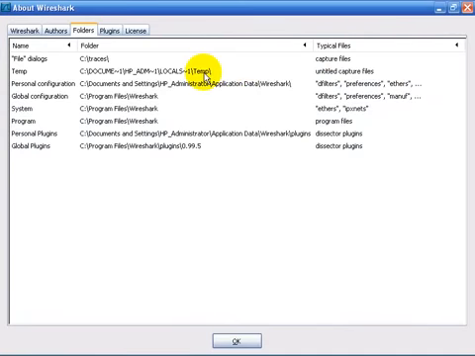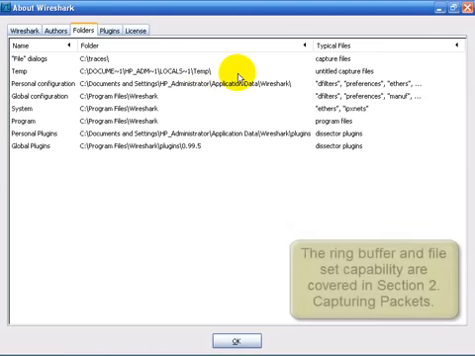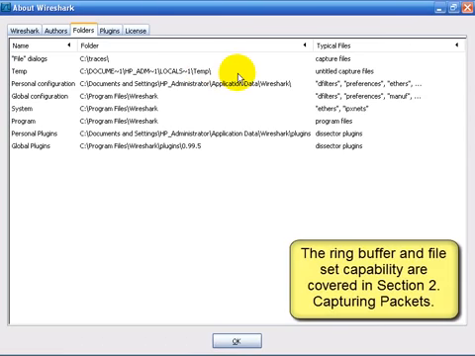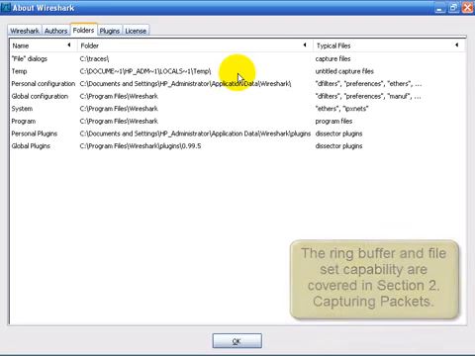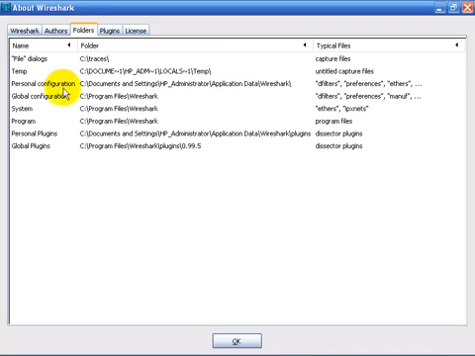You need to have a fair amount of drive space, especially if you're saving using a ring buffer and multiple files. In addition, you need to give Wireshark as much memory as you possibly can. Now the personal configuration information will be listed here as well, and it doesn't matter whatever operating system you're running on, you'll be able to get this information through Help and then clicking on Folders. The personal information would contain things such as my personal display filters that I added to Wireshark, my personal preference choices, things like that.